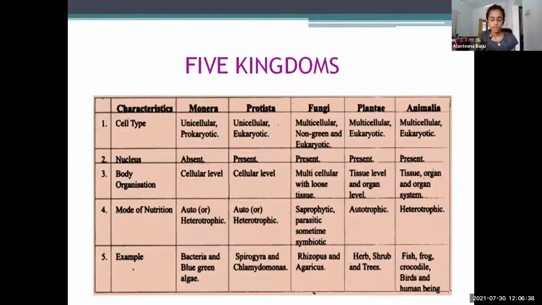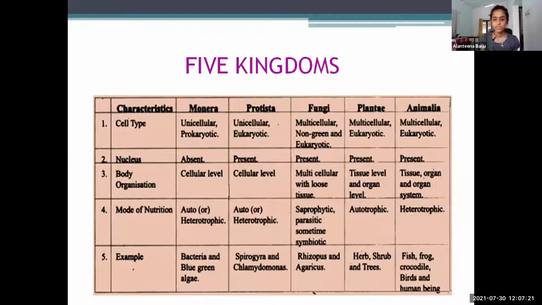And protista, they are unicellular eukaryotes, and so they have nuclear membrane present. The body organization is cellular level. The mode of nutrition can be both heterotrophic and autotrophic. Examples are Spirogyra and Chlamydomonas. Fungi, they are multicellular, non-green because there is absence of chlorophyll, and eukaryote. The nuclear membrane is present. They are multicellular with loose tissue, and the mode of nutrition is heterotrophic, and there's saprophytic, parasitic, and some symbiotic. A symbiotic example can be lichens, which is an association of fungi and algae, and the examples are Rhizopus and Agaricus.